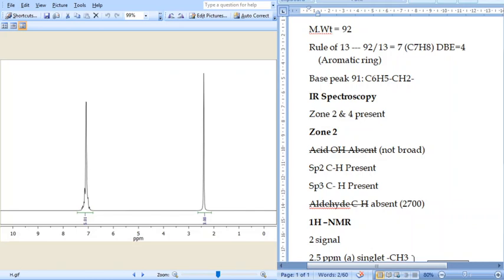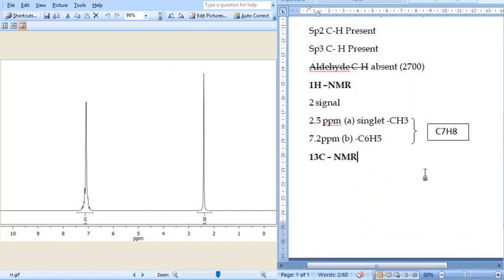Correct? 84 plus 8, that's equal to 92. We got the molecular weight, and therefore the compound is toluene.